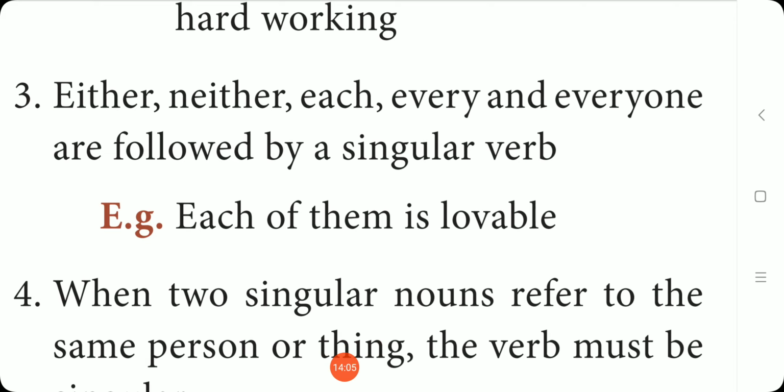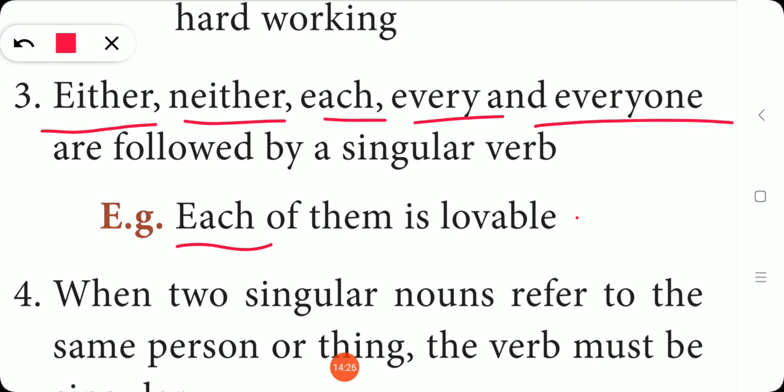So come to the third rule. Either, neither, each, every and everyone are followed by a singular verb. So look at the example. Each of them is lovable. Okay, each of them is lovable. So here, in the words either, neither, each, every, everyone, the verb should be singular. So here it is singular.